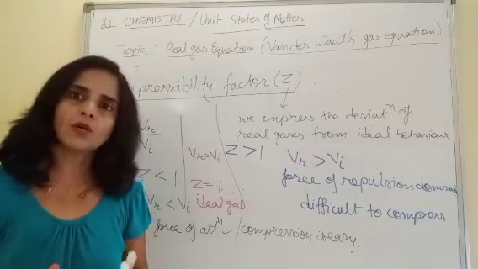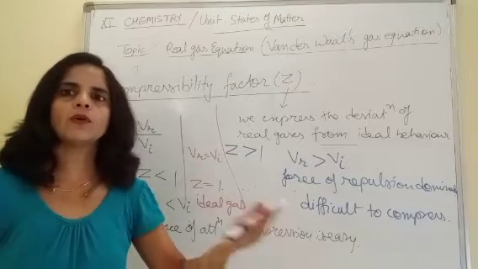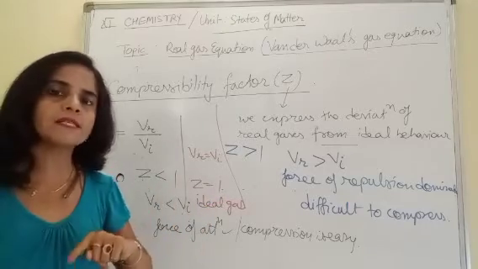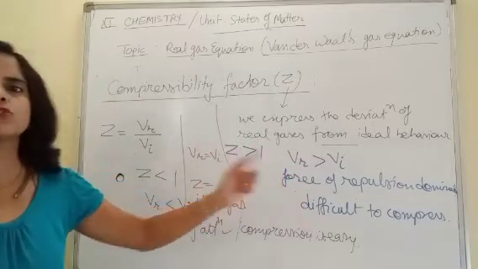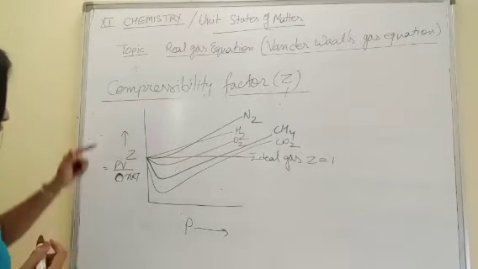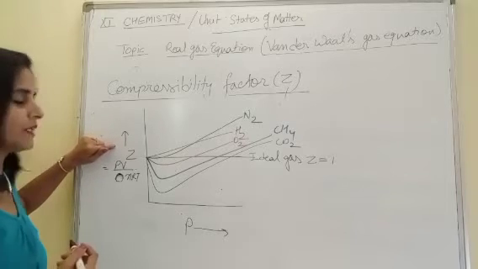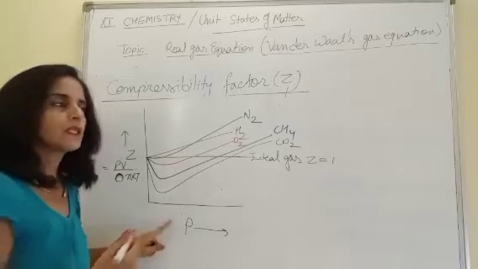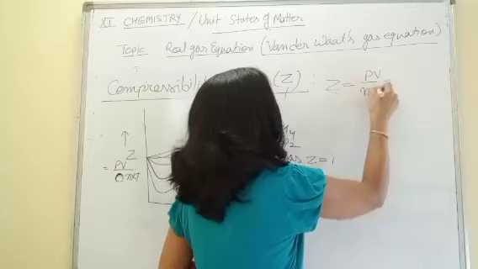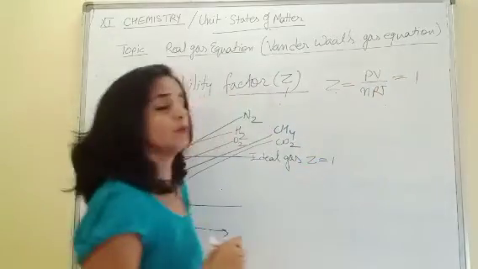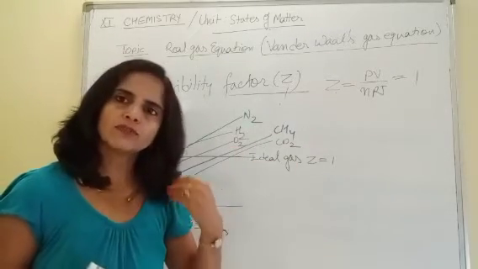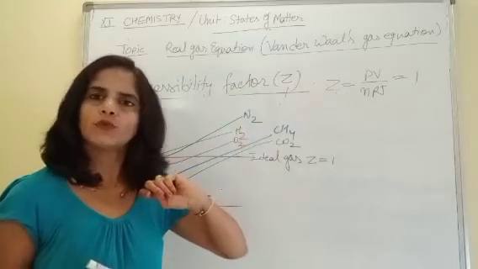For real gases, Z is not equal to 1, it can be lesser than 1 or greater than 1. Lesser than 1, attractive forces dominate, easy to compress. Greater than 1, repulsive forces dominate, difficult to compress. Now, this is a graph where we show how compressibility factor changes with pressure. Compressibility factor Z is also expressed as PV upon nRT equals 1, because we know for ideal gases PV equals nRT. So PV upon nRT of course comes equal to 1, that is compressibility factor.